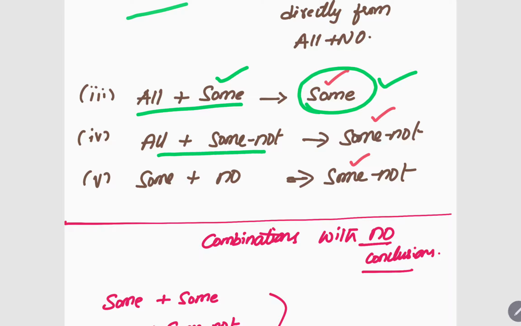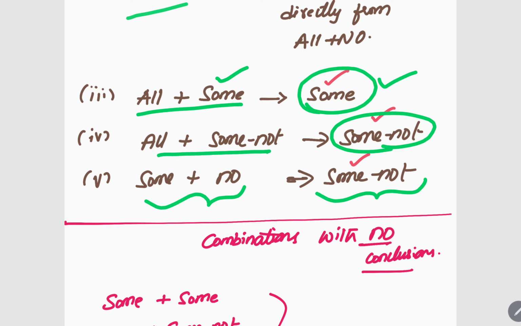And all plus some not, the conclusion should be with some not only. And the some, see, if there is some, conclusion should be some. If there is some not, conclusion should be some not. Remember blindly. And some plus no, you have to get the conclusion some not only. If there is a question with some dogs are cats and no cats are dogs, like that, then in the conclusion you have to have some not as the option. That's it. Got it? So you have to remember all this.